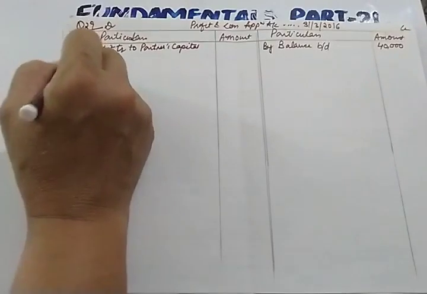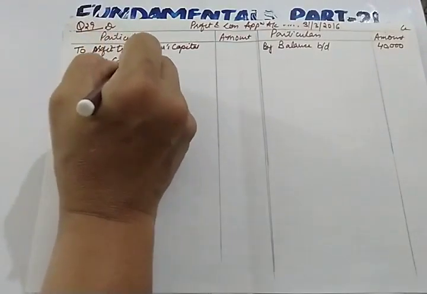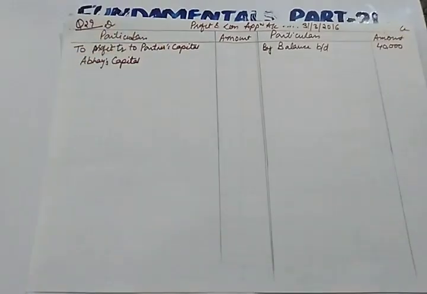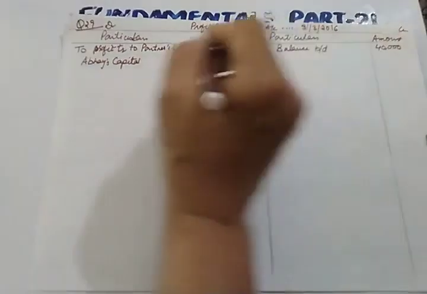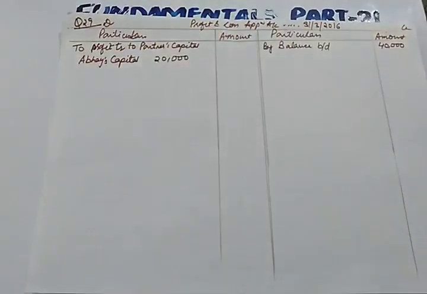First of all, we'll write Abhay's capital. How much profit will Abhay be getting? This is 5/10 into 40. 5/10 means 20,000. Abhay will be getting 20,000 profit.